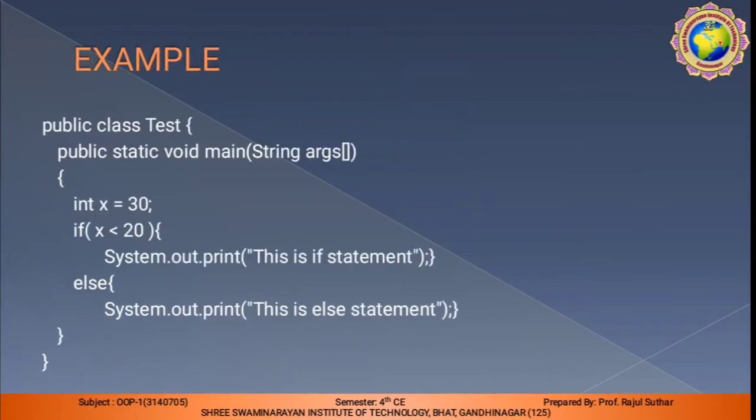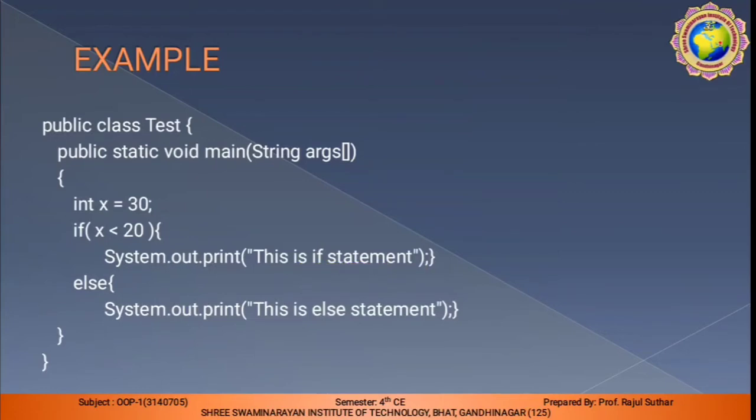So simple. This is the name of the class. We are providing a single value, integer x is equal to 30, if x less than 20. This is our first statement, system.out.println, this is the if statement. Here I write only for information.